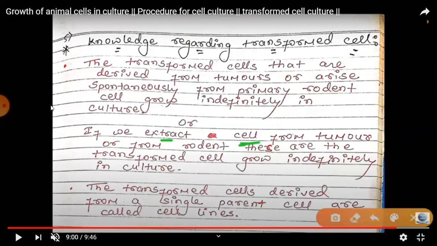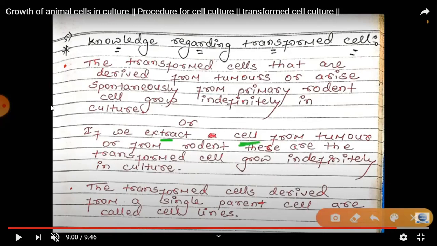Next one, last one, is the transformed cell. The transformed cells are derived from tumors or arise spontaneously from primary rodent cells, and they grow indefinitely in culture. So if we extract cells from a tumor or from rodents, these transformed cells grow indefinitely in culture.